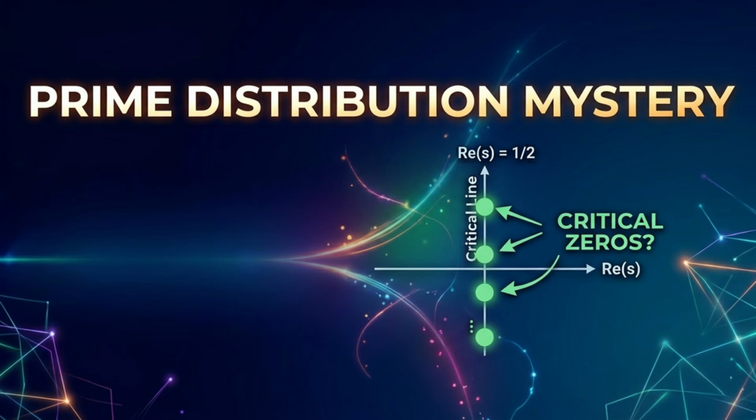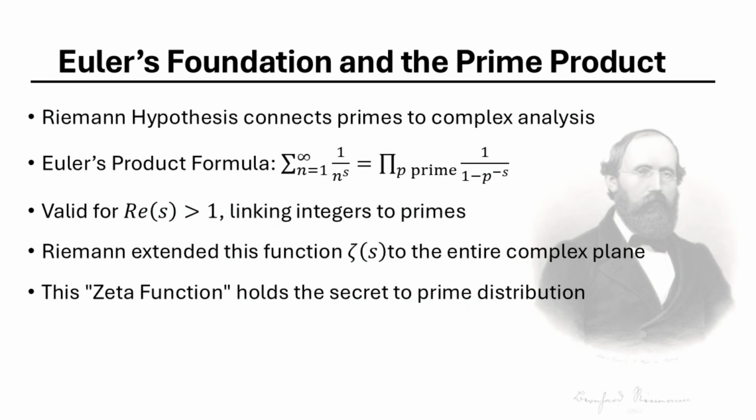Welcome to a journey into the heart of number theory. Today, we decode the Riemann hypothesis, the bridge between the chaotic prime numbers and the structured world of complex analysis. In 1859, Bernhard Riemann published a brief paper that changed everything. He suggested that the distribution of primes is not random, but dictated by the zeros of a specific function. We will derive this step by step.